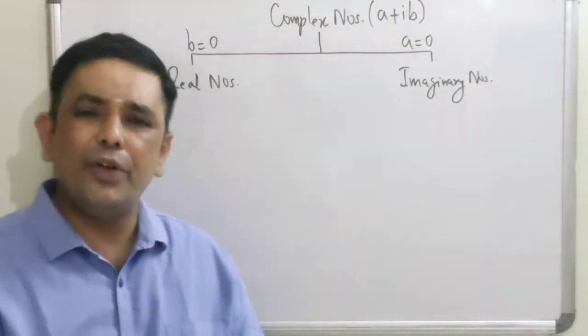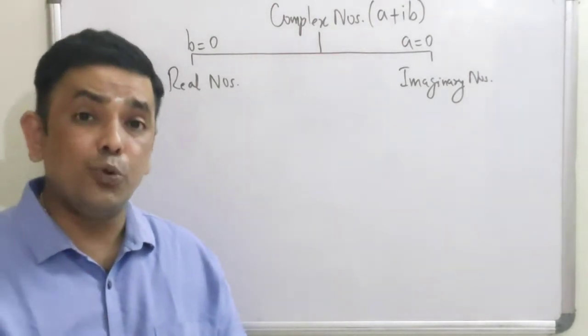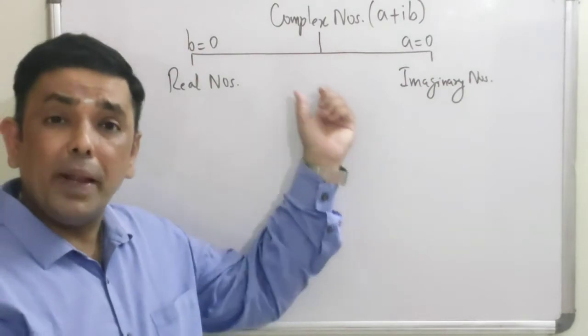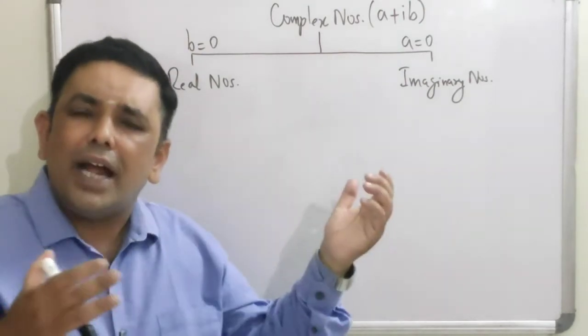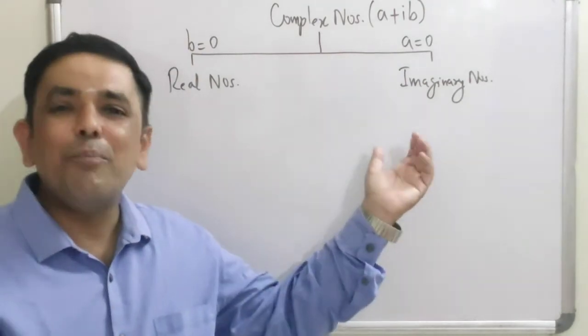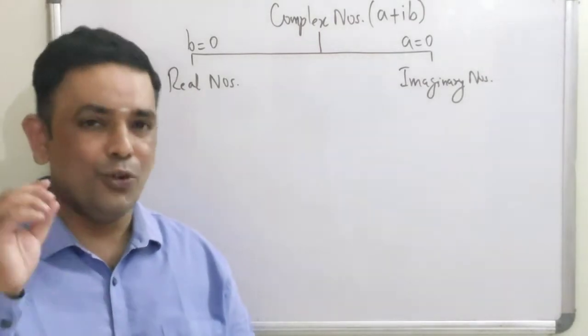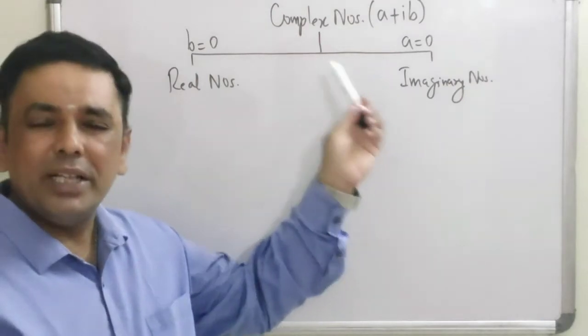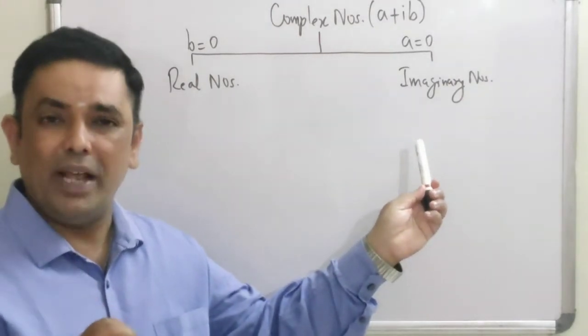Let me share with you that for many students, there is no difference between complex numbers and imaginary. They would say, sir, imaginary numbers are the same as complex numbers. No, I'm sorry, it is not. Imaginary numbers, as you can see, is a subset of complex numbers.